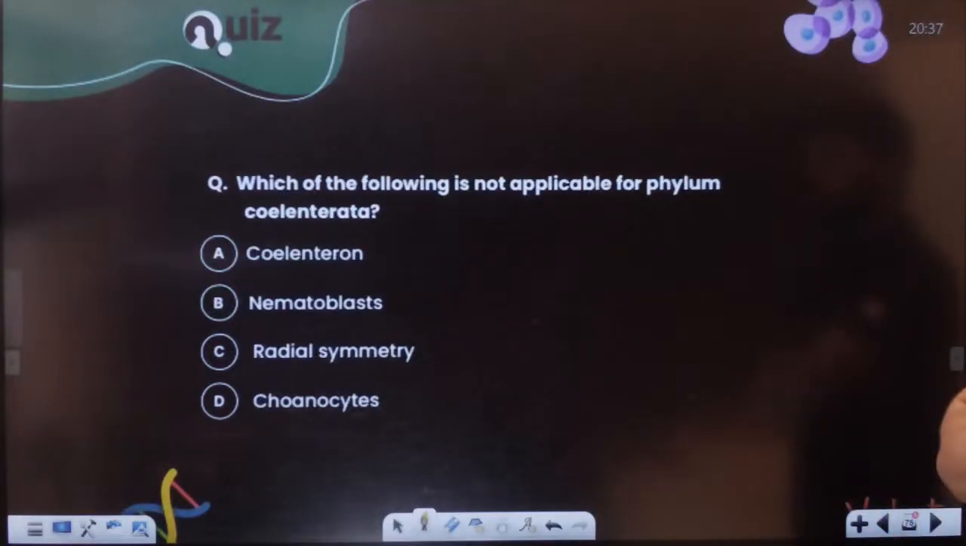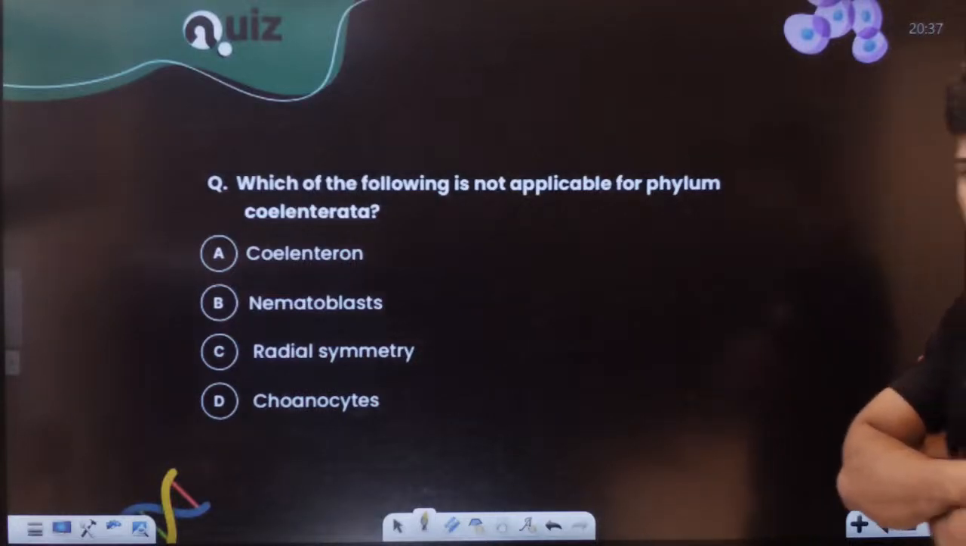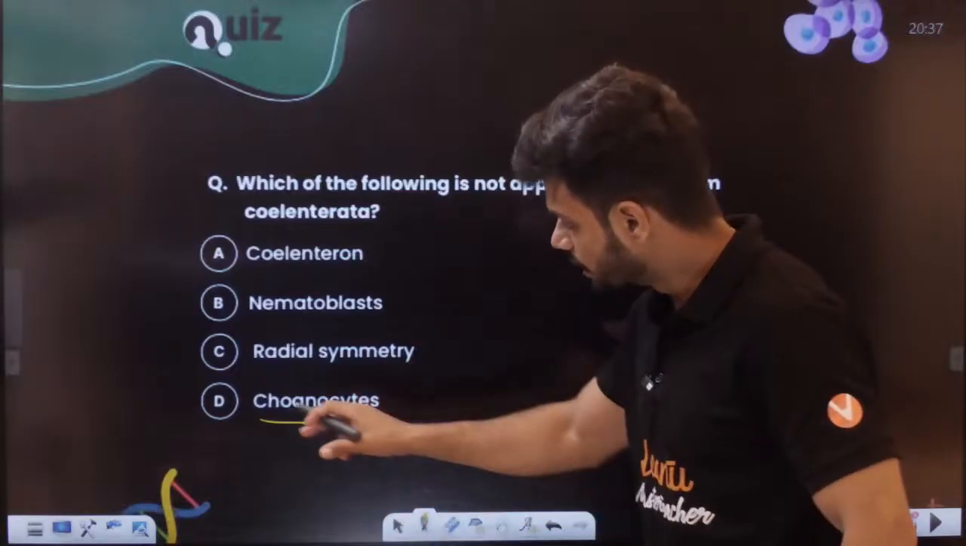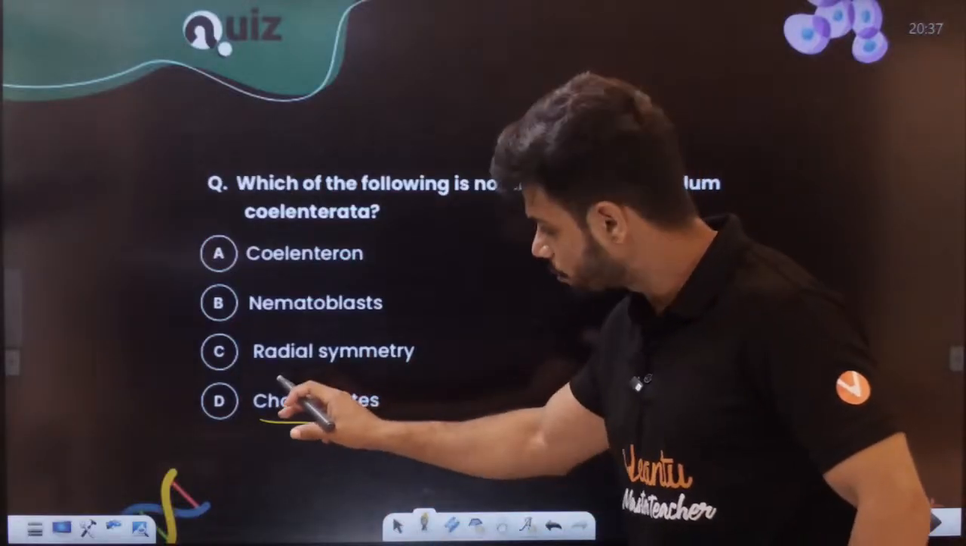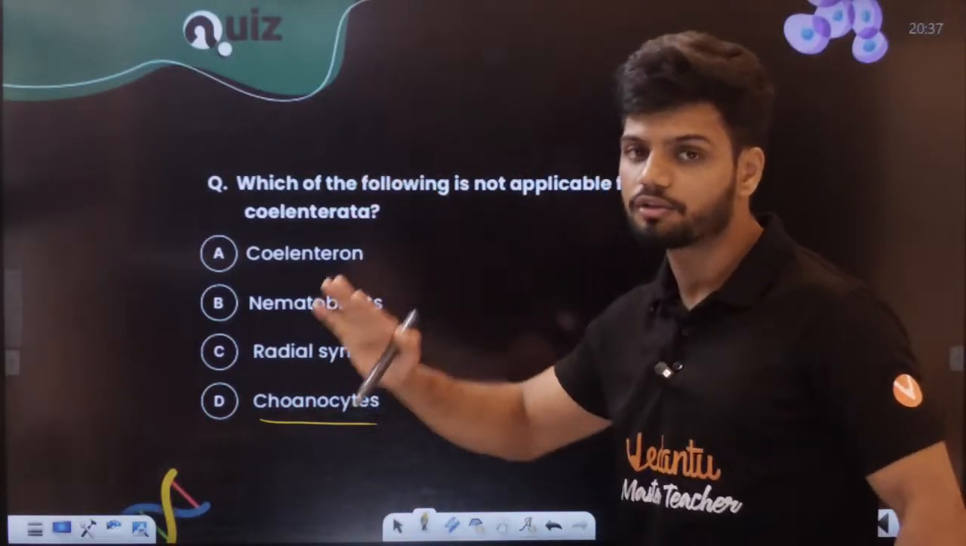Okay, next question, students. Which of the following is not applicable for phylum Coelenterata? Students, obviously the choanocytes. Yes or no? These choanocytes are present where? Choanocytes are present in the Porifera, not here.